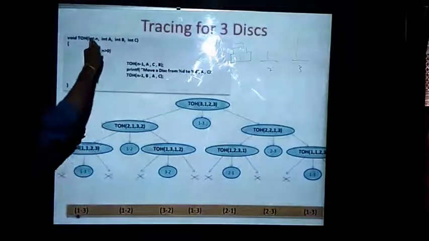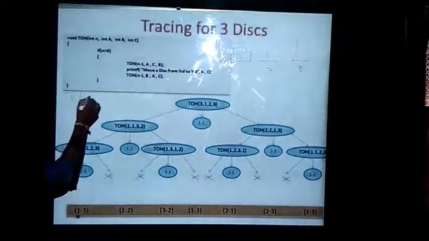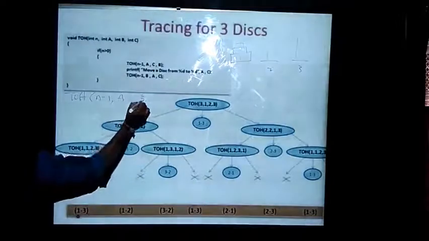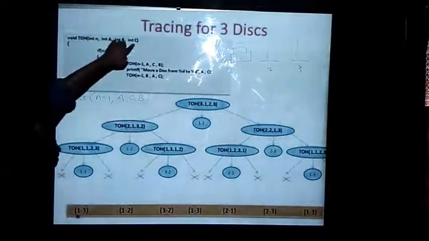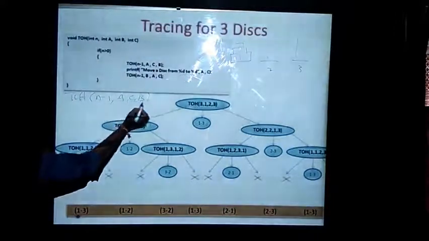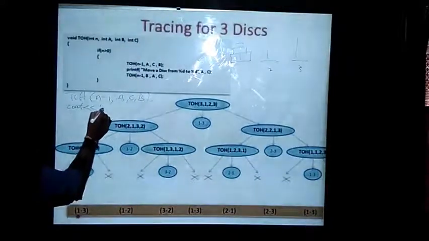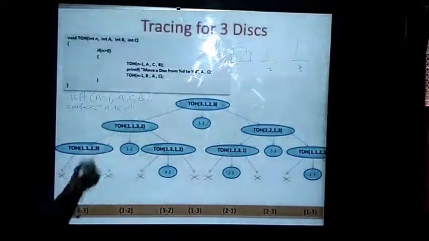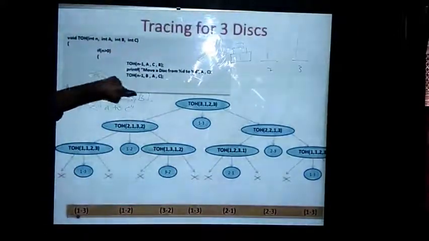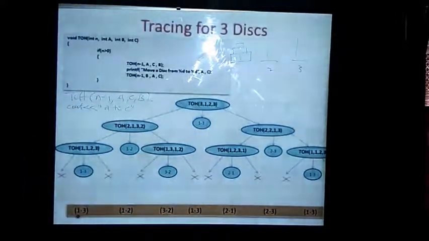Now, this is my code. I hope it is clear to you people. Tower of Hanoi(n-1, A, C, B). In the first case, we are sending A, B, C, but when I am internally calling itself, I am changing the position of B and C, and then I am saying cout, move from A to C. In the first case it is A to C, in the second case it will be A to B. We should think that we have interchanged and we have passed it to our function.